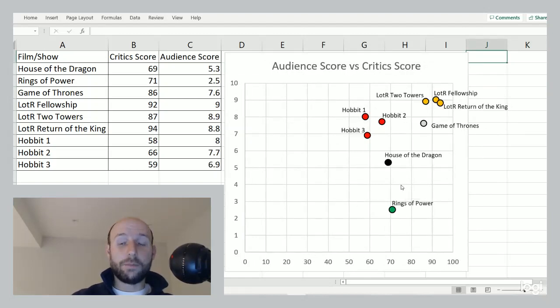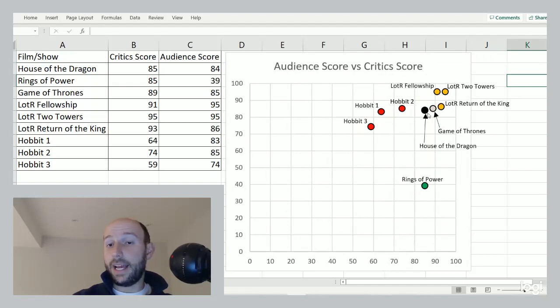What's interesting, though, is specifically comparing House of the Dragons to Rings of Power, we see the exact same trend, whether you're looking at Rotten Tomatoes or Metacritic, okay? The critics rank it the same, and they rank it pretty good, right? So on Metacritic, they're both around 70%. Rotten Tomatoes are actually in the mid 80s, right?